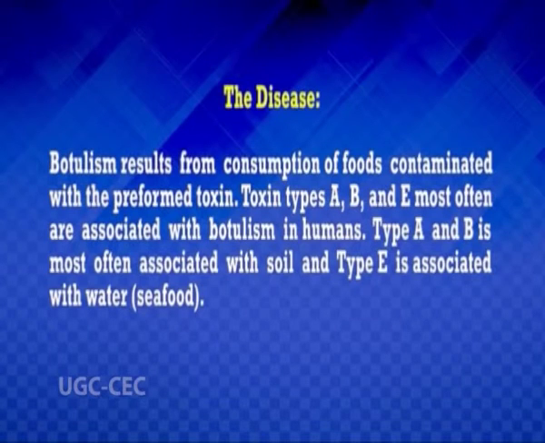So botulism is the disease caused by Clostridium botulinum. It results from the consumption of food contaminated with preformed toxins. Toxin types A, B and E are most often associated with botulism in humans. Types A and B are most often associated with soil, and type E is associated with water, especially seafoods.